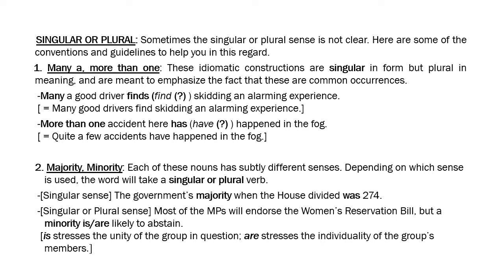But when you write it in this idiomatic form, more than one accident here has happened. So more than one accident is in this idiomatic construction a singular subject, and it takes a singular verb, has happened, though the meaning is plural. So this is different from the normal construction.